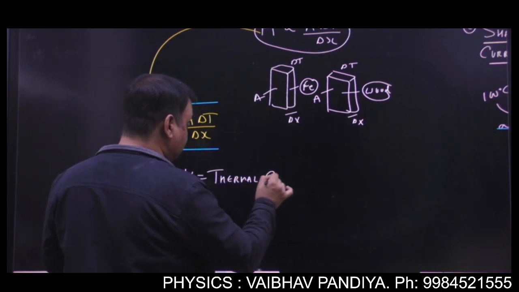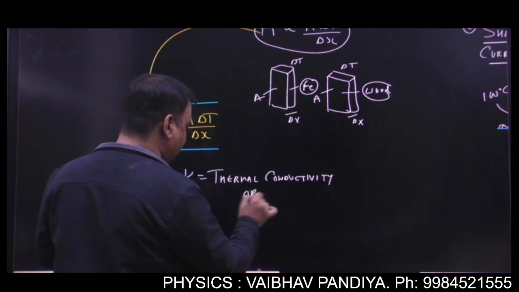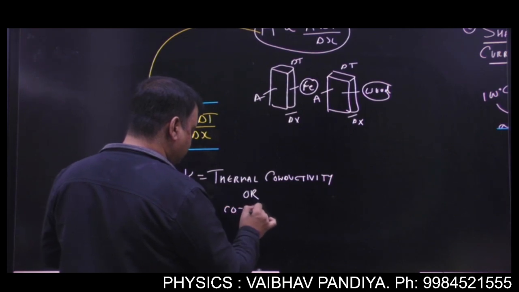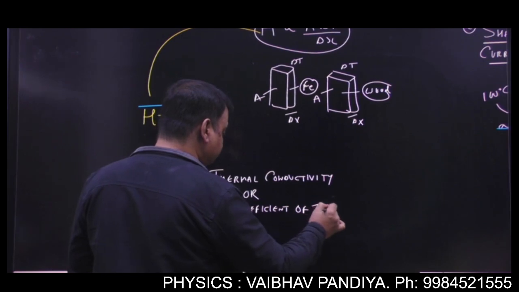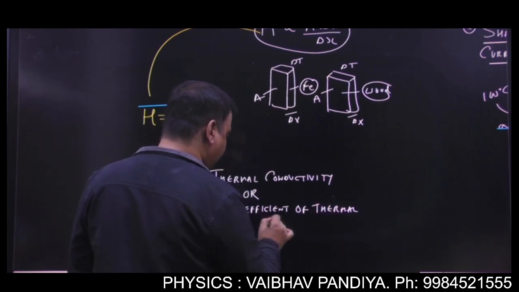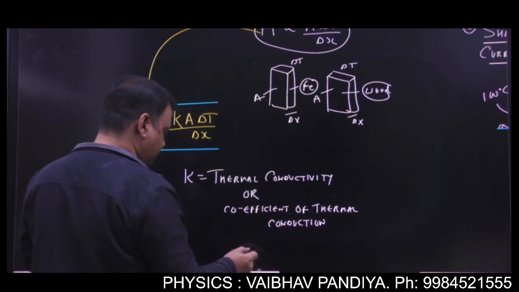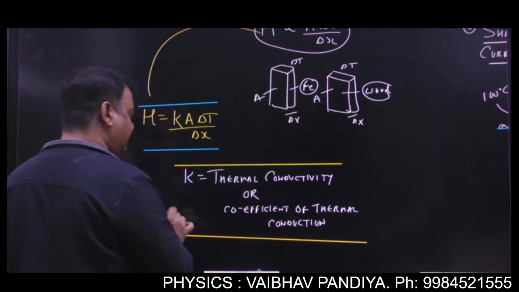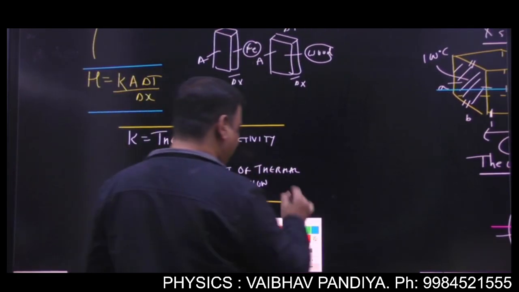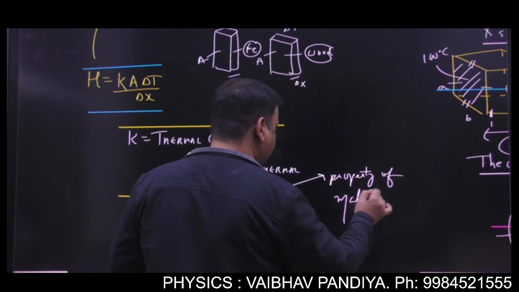So we can write this equation as the thermal heat or rate of flow, where K is called thermal conductivity or coefficient of thermal conduction, and it is basically the property of material.